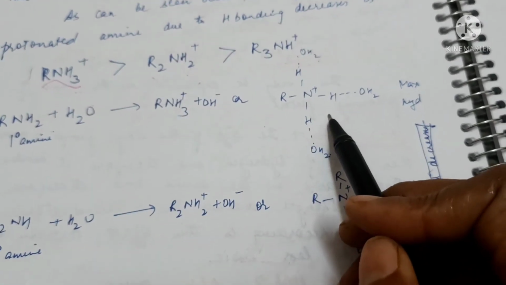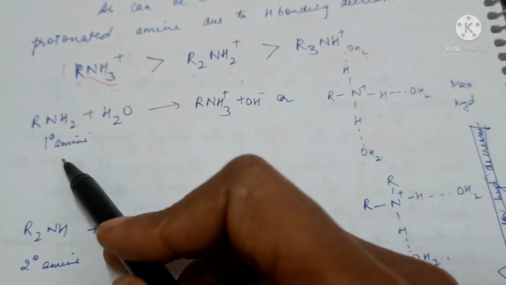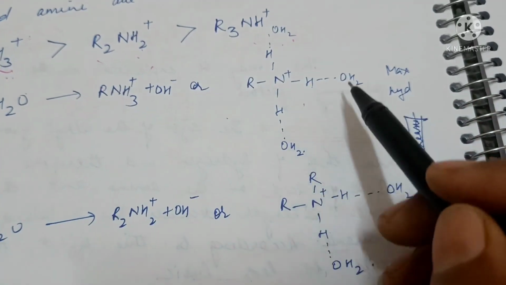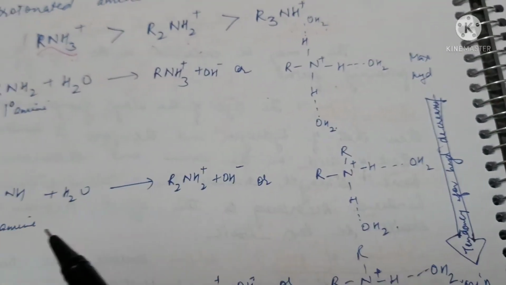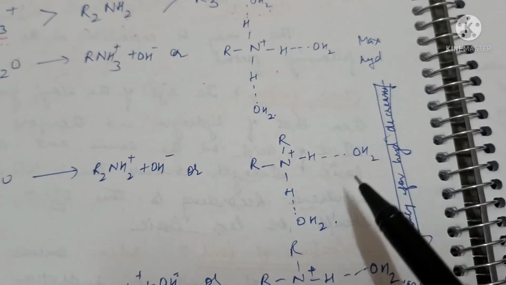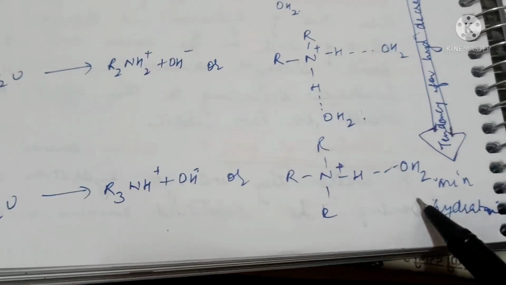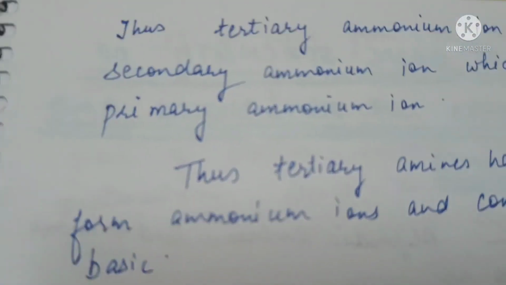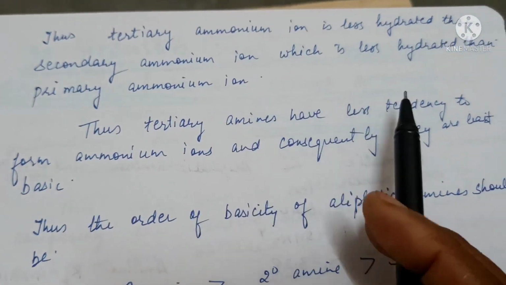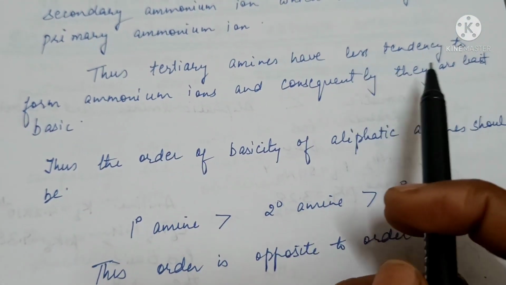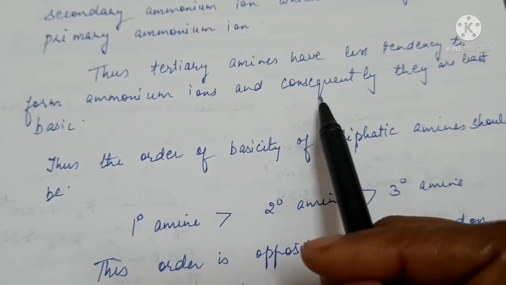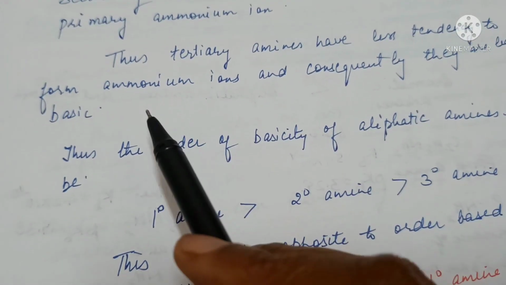A primary amine will form an ammonium salt, which will form a maximum of 3 hydrogen bonds. A secondary amine will form fewer hydrogen bonds, and a tertiary the least. So the tertiary ammonium ion is less hydrated than the secondary ammonium ion, which is less hydrated than the primary ammonium ion. Thus, tertiary amines have less tendency to form ammonium ions and are consequently less basic.